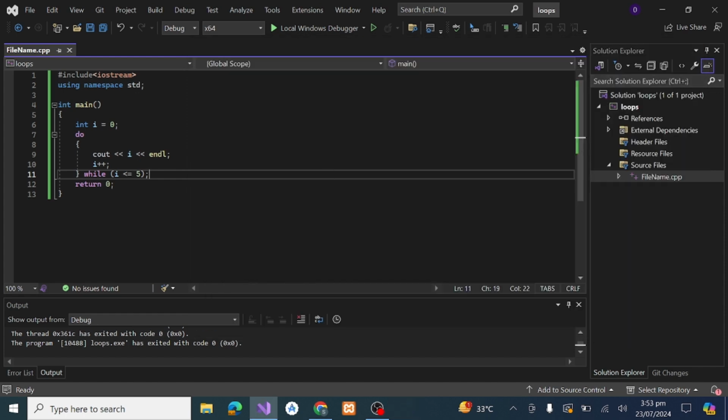So these are the syntax of the for loop, while loop, and do while loop. You can practice more programs to improve your coding skills.